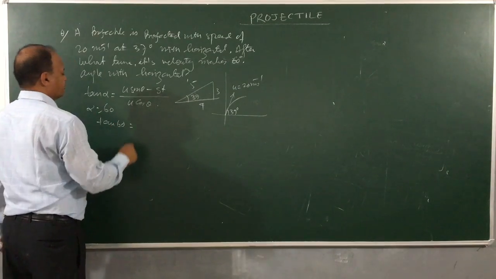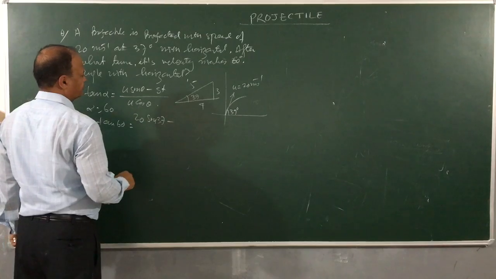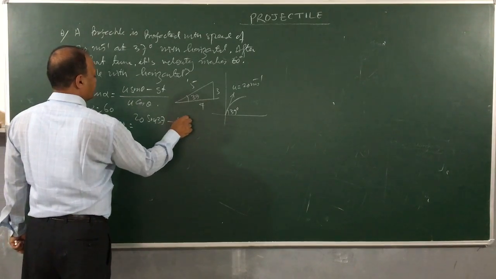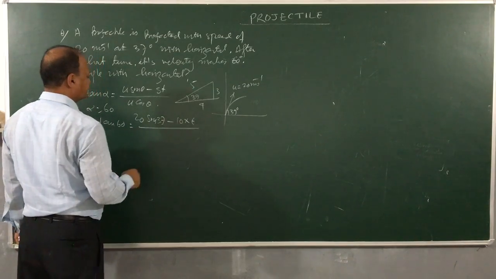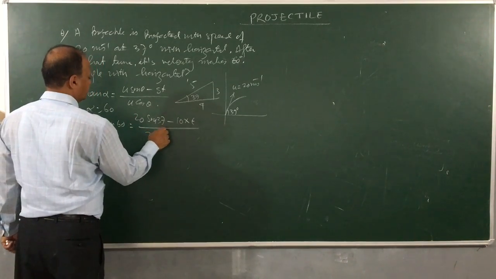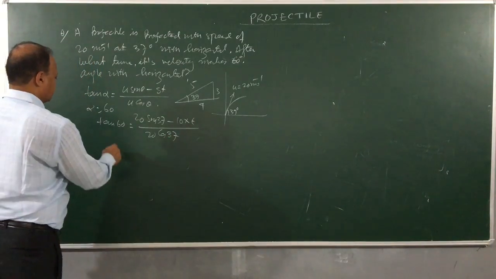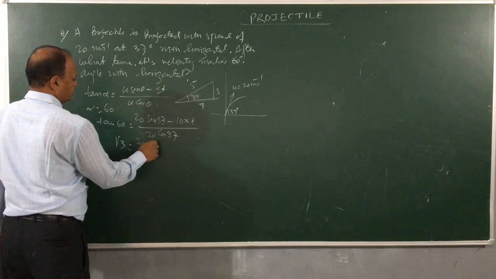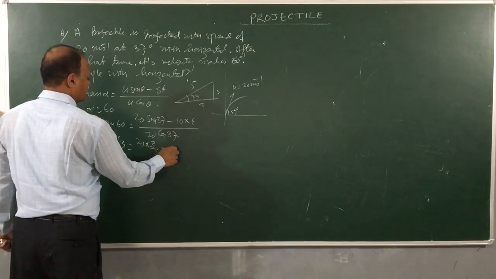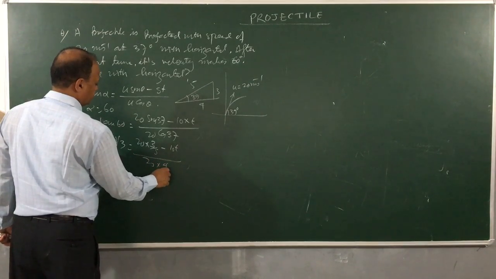U sin theta is 20 sin 37 minus g, suppose I take 10, into t. U cos theta is 20 cos 37. Let's put in the values. Tan 60 is root 3, equals 20 times 3 by 5 minus 10t, over 20 times 4 by 5.